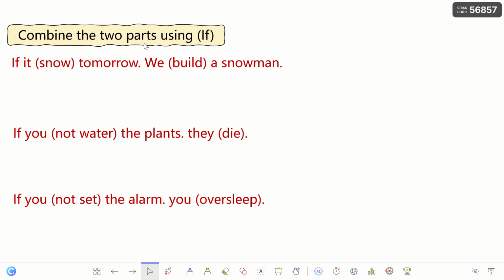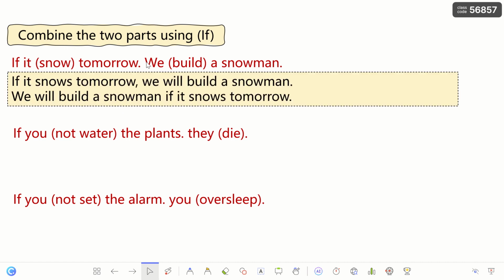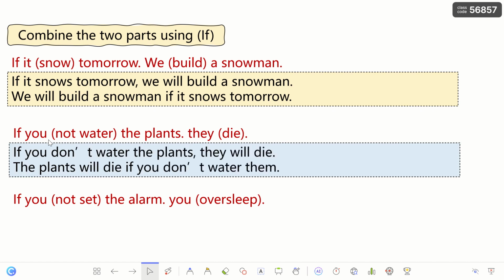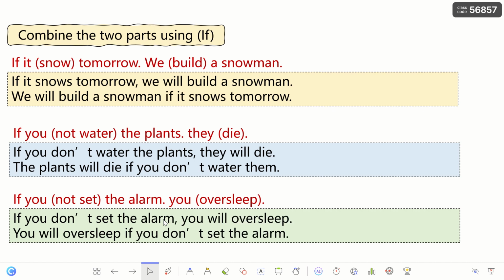Or I can start with the result clause at the beginning, so I can say, we will build a snowman if it snows tomorrow. If you not water, I need to change this verb to what? To present simple negative. So if you don't water the plants, they will die, or the plants will die if you don't water them. The same here: if you don't set the alarm, you will oversleep, or you will oversleep if you don't set the alarm. This is just practice for conditional type 1.